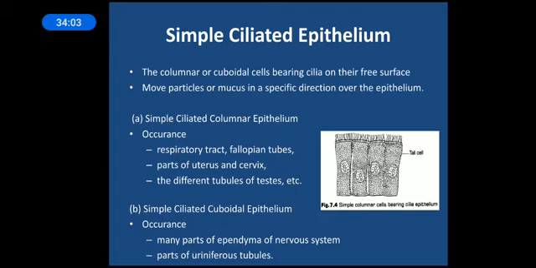So what is ciliated epithelium? It may be columnar and also cuboidal cells bearing cilia. Cilia are nothing but thread-like structures found on the surface of some cells. On their free surfaces, they move the particles or mucus in a specific direction. So you would have noticed that we sometimes get sneezing, or itching at our throat and all that. Whenever particles come inside the system, they are thrown out in different ways, or sometimes flushed out into the stomach as well. So how is it done? With the help of cilia. It will also be responsible for movement of this mucus, right?